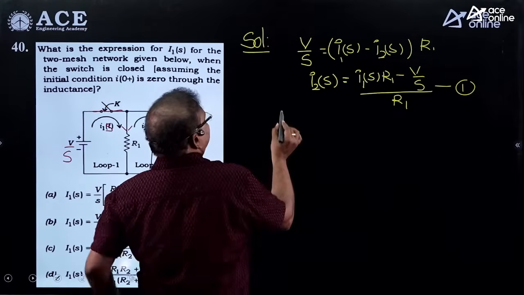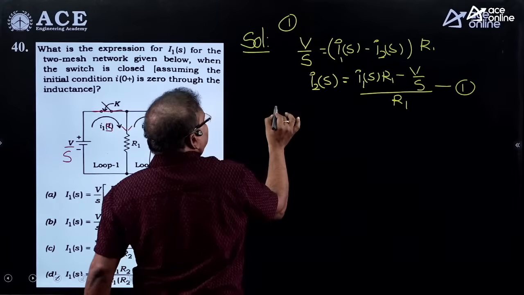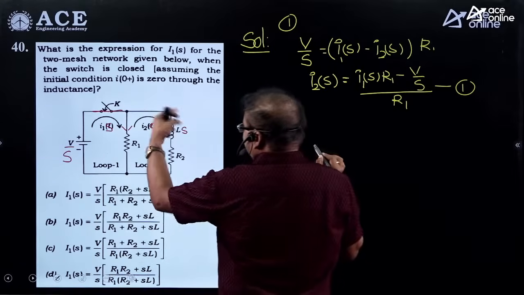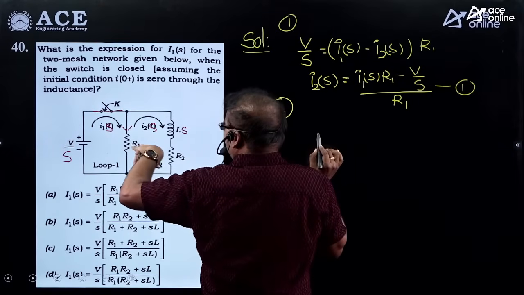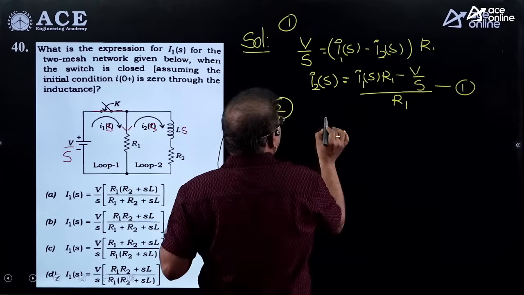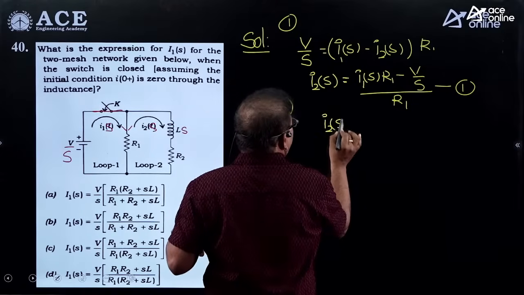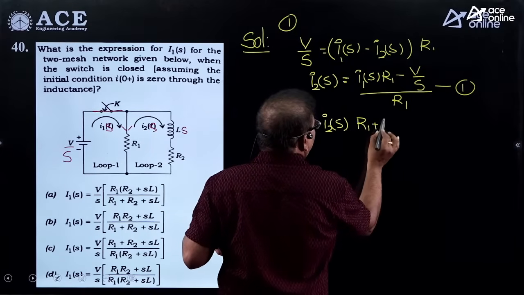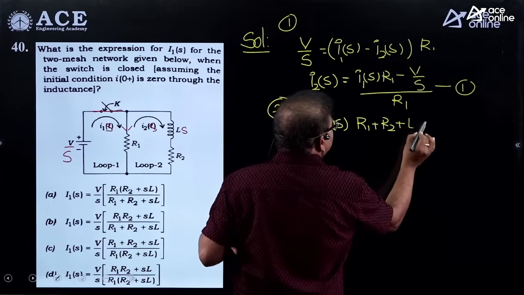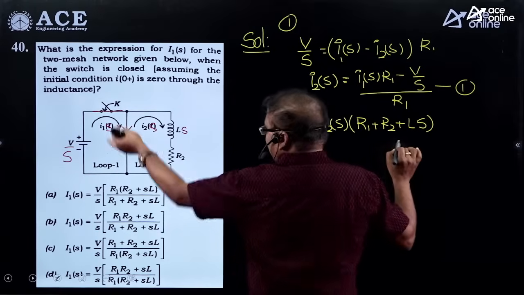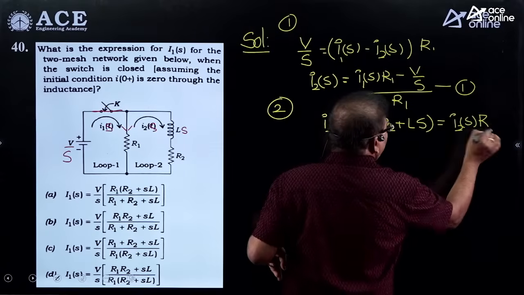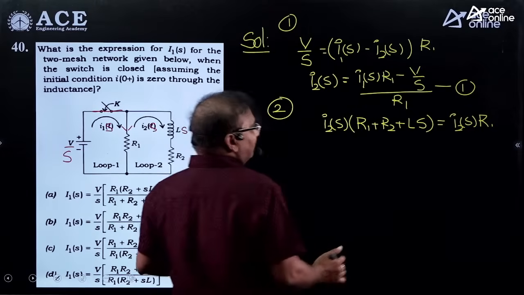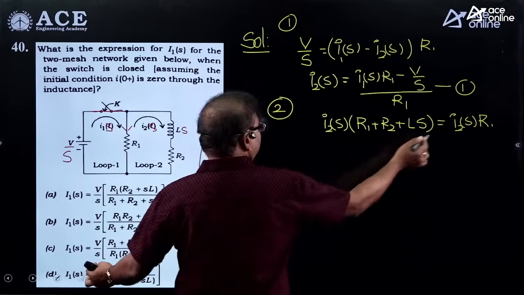Now by applying KVL for the second closed path. See the second closed path, once you take this one, R1 plus R2 plus L of s into I2 of s. I2 of s times R1 plus R2 plus L of s is equal to I2 of s times R1. Now what is our required value here? This is I1 of s.